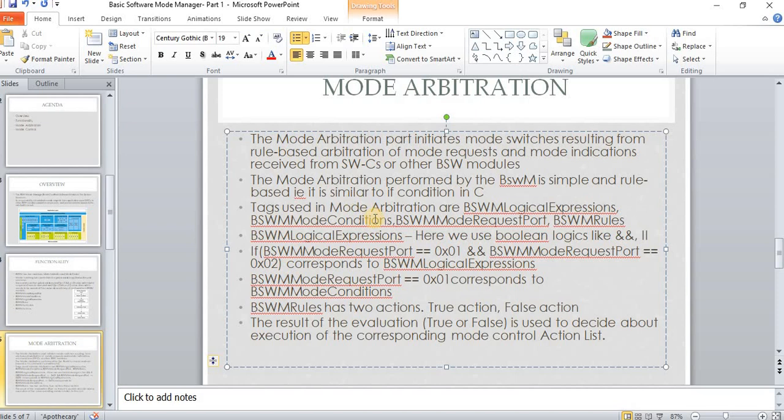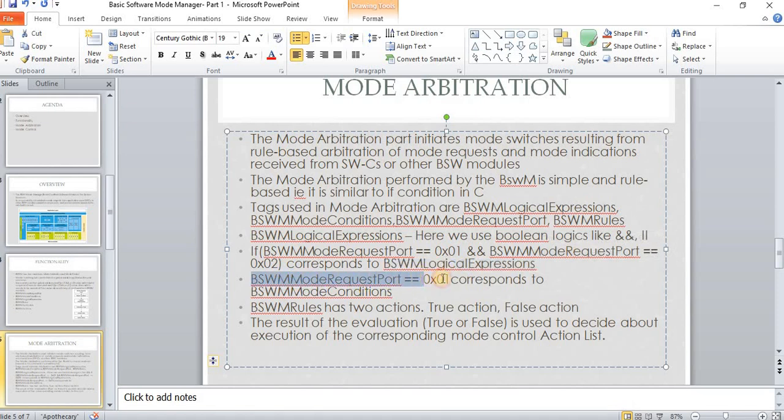The tags used in the mode arbitration are BSWM logical expression, mode condition, mode request port, and BSWM rules. As I told earlier, in the logical expression we use Boolean logic like and, or, something like if a request port global variable is equal to 1 and a global variable is equal to 2, and this expression is configured in the BSWM logical expression tag.